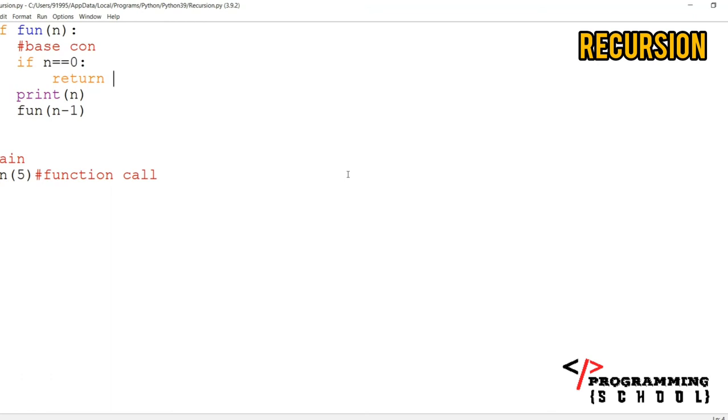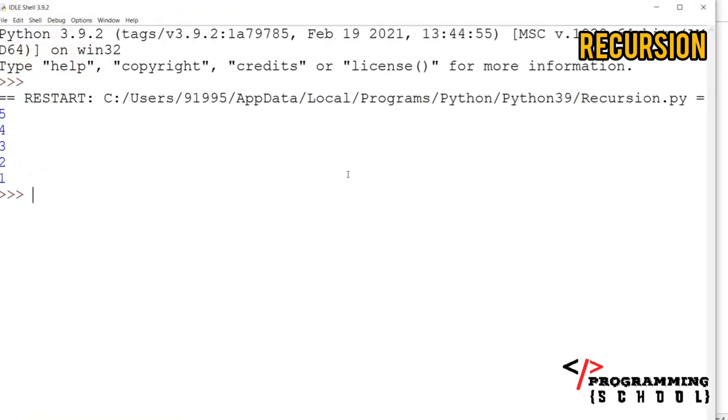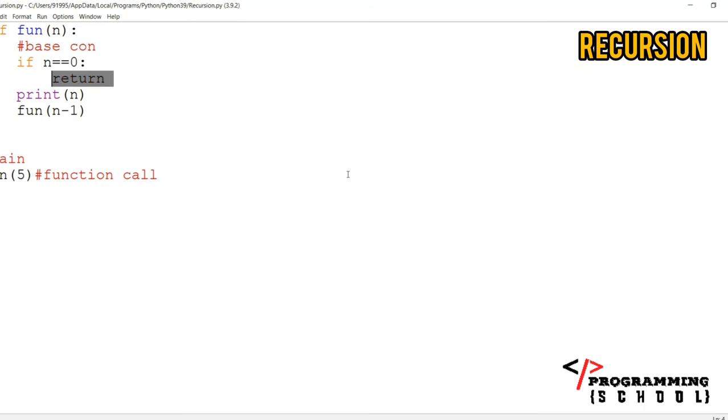Now if I execute it, just observe here, it is going to print 5 4 3 2 1. If the n value is 0, it is going to stop here. How it is going to work, I will show you here.